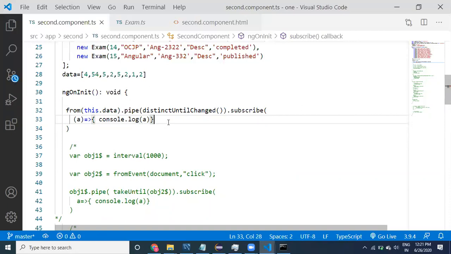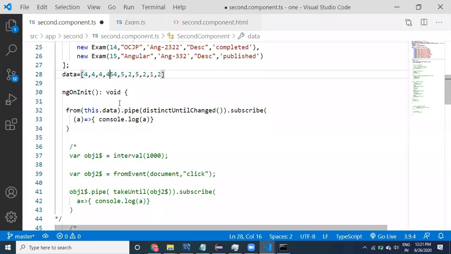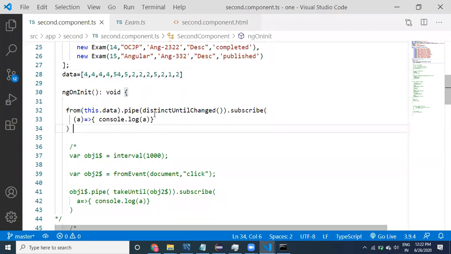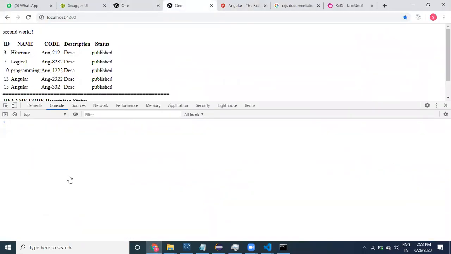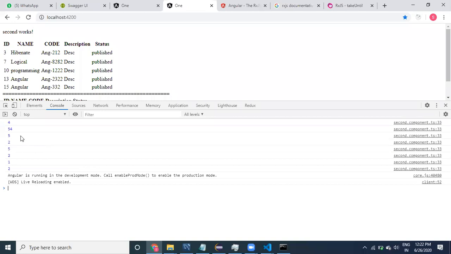Let us look at it. Now what are the values? I'm going to give you 4, again 4, again 4, and then 54, 5, 2, again 2. Yeah, I'm going to provide something like 2, 2, 5. Just look at it, guys. Whenever the same value is coming up, it is not going to take it. I have provided so many 4s, right?